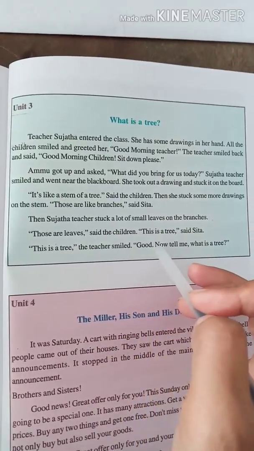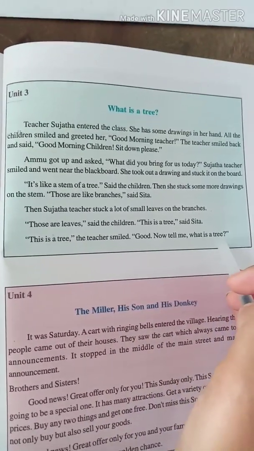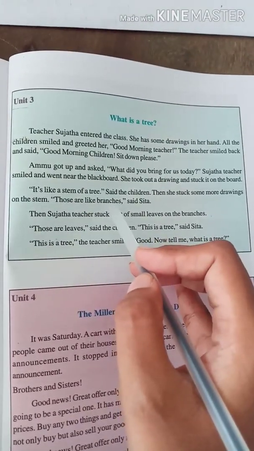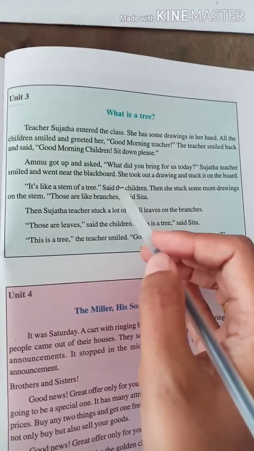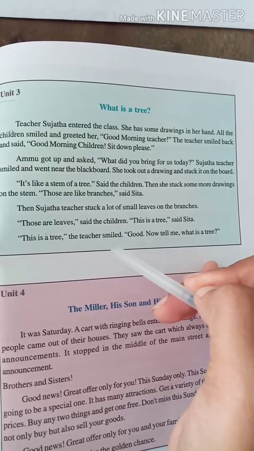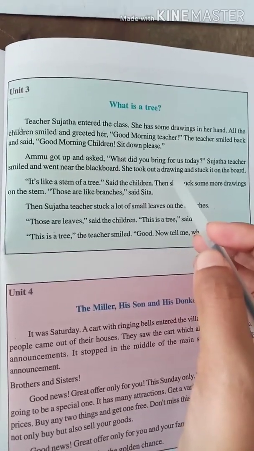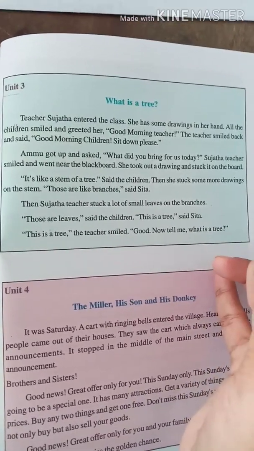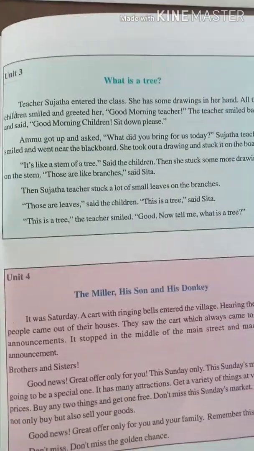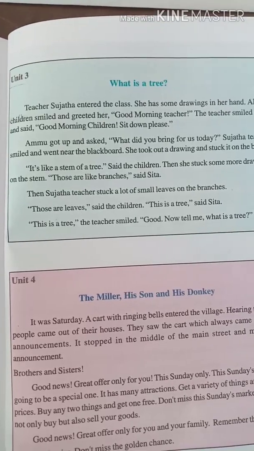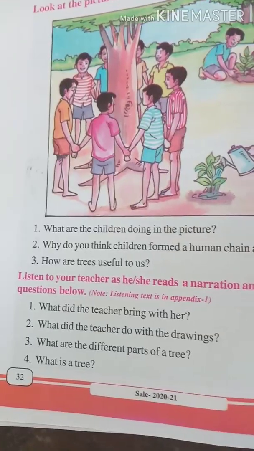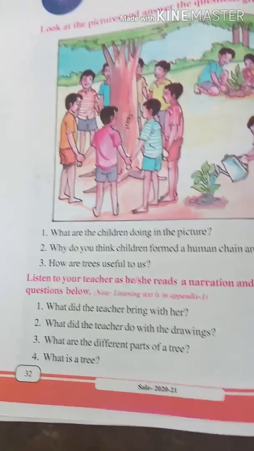The teacher smiled. Good. Now tell me, what is a tree? She brought a few drawings. First is stem. She stuck stem on the board, and then branches, and then leaves, and then it looked like a tree. Yes or no? So now the teacher smiled at them, and the teacher is asking, what is a tree? Now I am asking you, what is a tree? Come on, we will go into that lesson. Open page number 32. Come to 32 again.